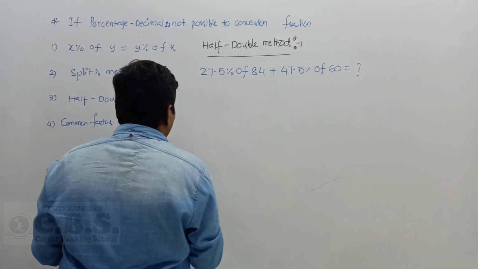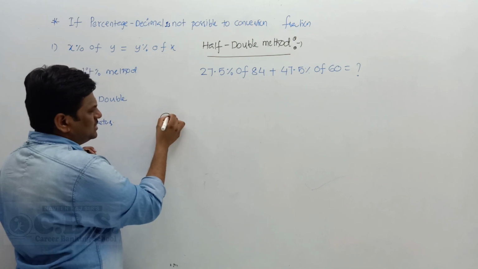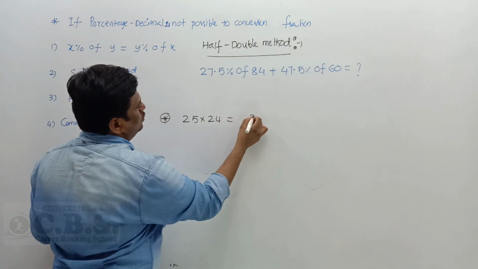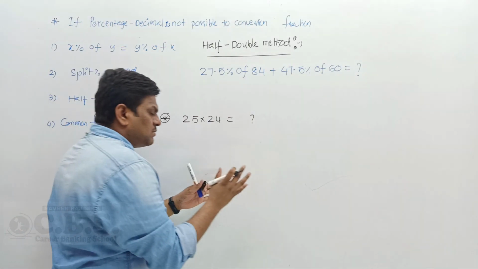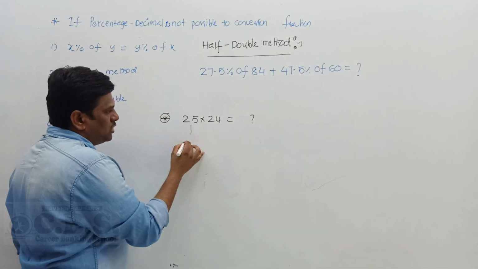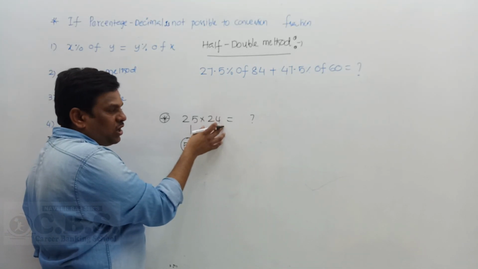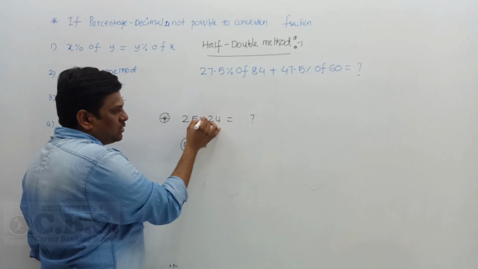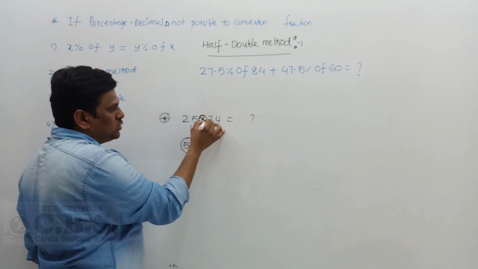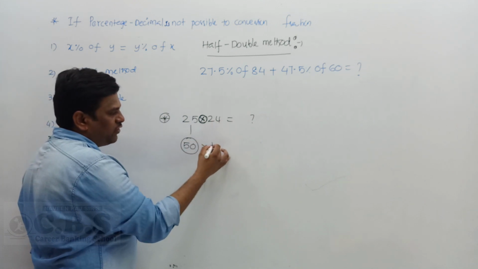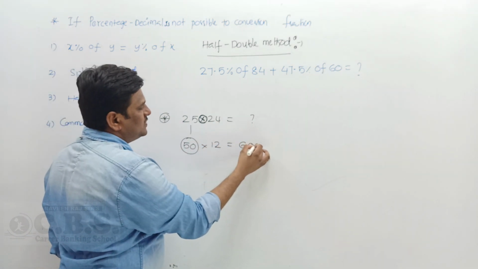So why do I follow that method? Take an example: 24 times 25 is how much? Take some time to answer this question. I use double of 25, which gives you 50. If I do double, I definitely do half. Any given numbers followed by the multiplication symbol are inversely proportional. So half of 24 gives you 12, and 12 fifties are 600.